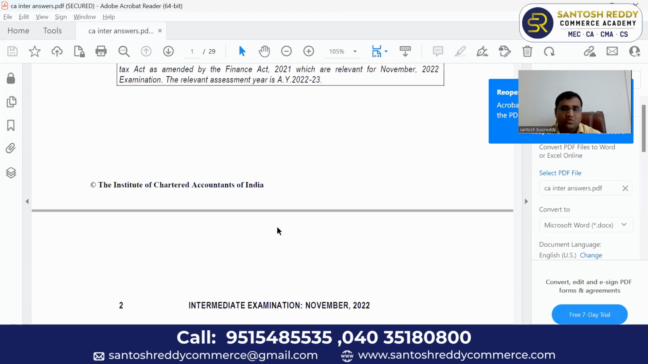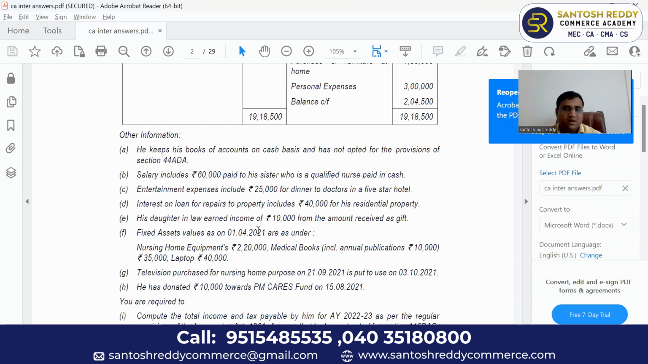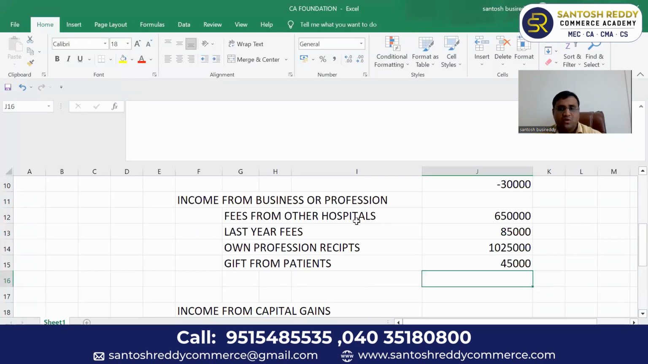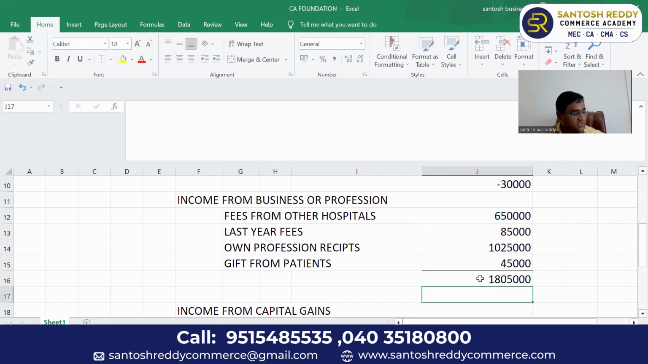Then there is another amount in the other information. Now, another point, E point. His daughter-in-law earned income of 10,000 from the amount received as a gift. It will also go to income from other sources. It is not a business income. So, what is the total receipts under business? 18,05,000 is the total receipts under business.